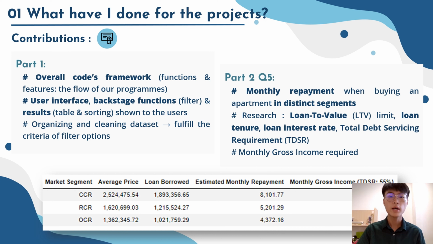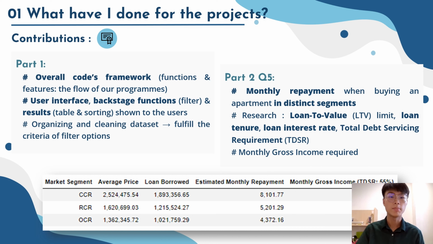In Project Part 2, I was responsible for question 5, which required me to calculate the monthly repayment of an individual when buying an apartment in each distinct market segment. I therefore used the data to compute the average apartment price across various segments and plotted it as a bar chart using Pandas and Matplotlib.